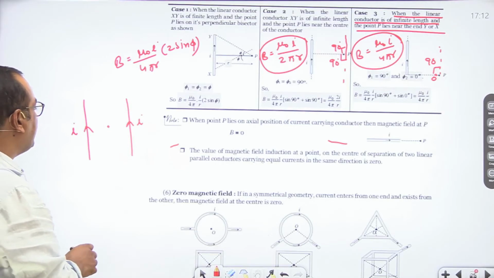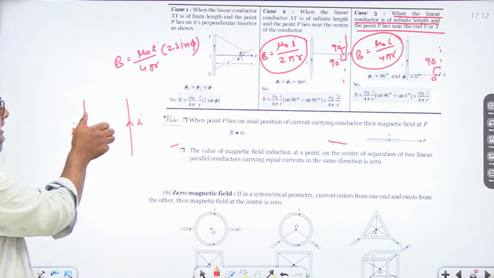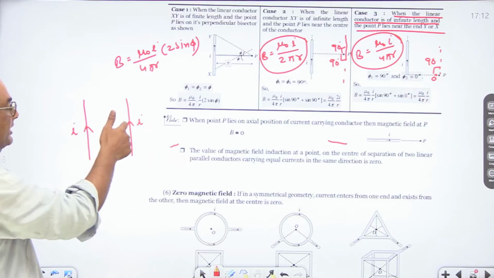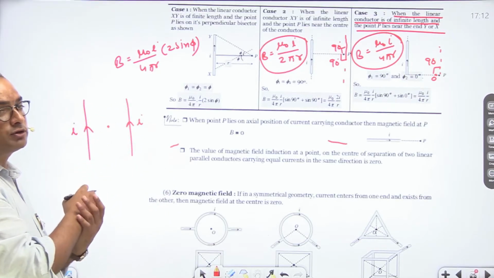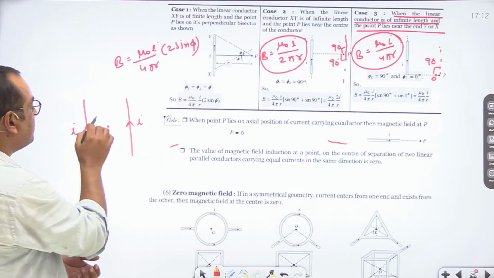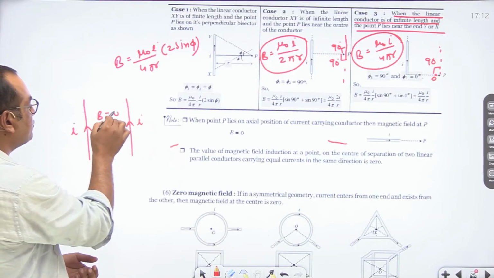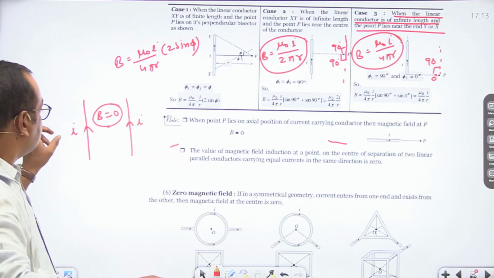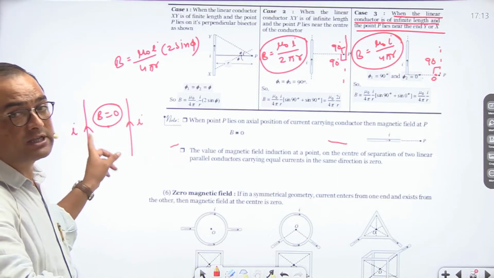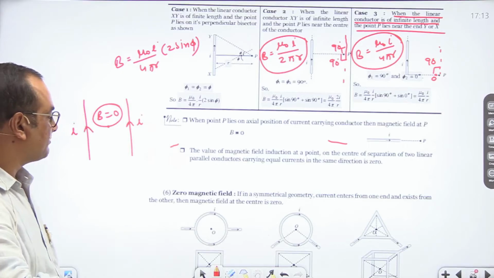Then always keep in mind, the magnetic field due to this conductor is inwards and the magnetic field due to this conductor is outwards. The magnetic field due to both of them at this midpoint is the same, so the net magnetic field is equal to 0 if they are similar conductors and the same amount of current is flowing in the same direction.